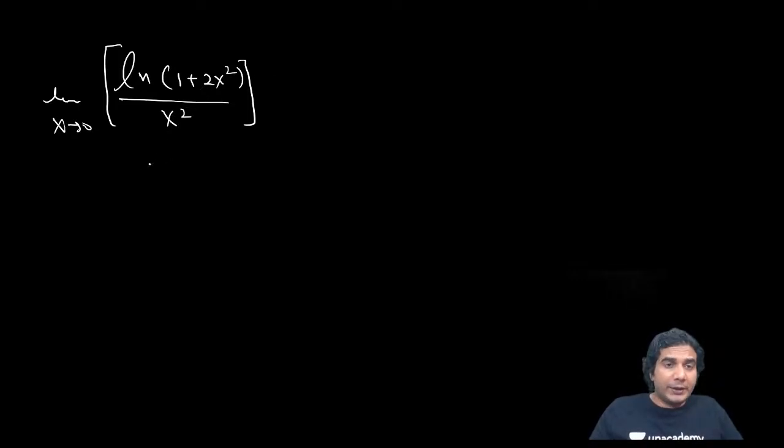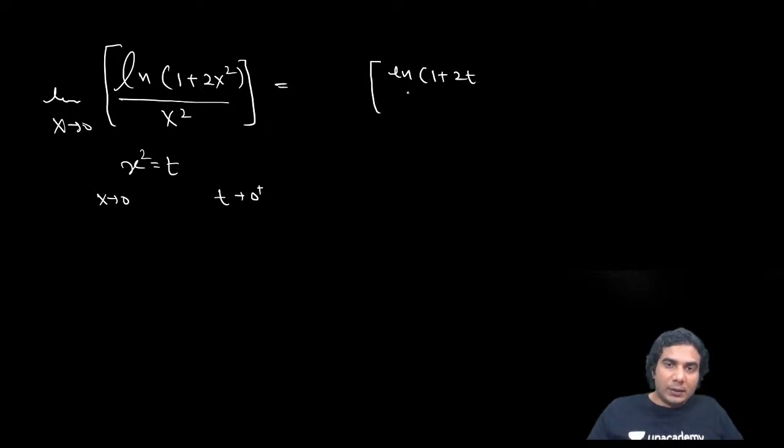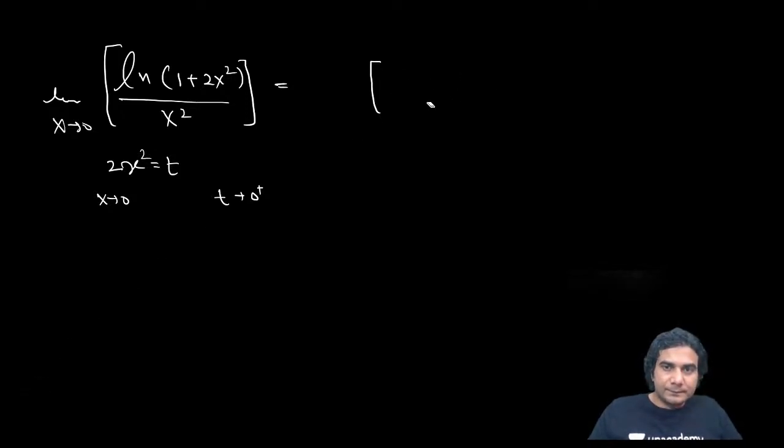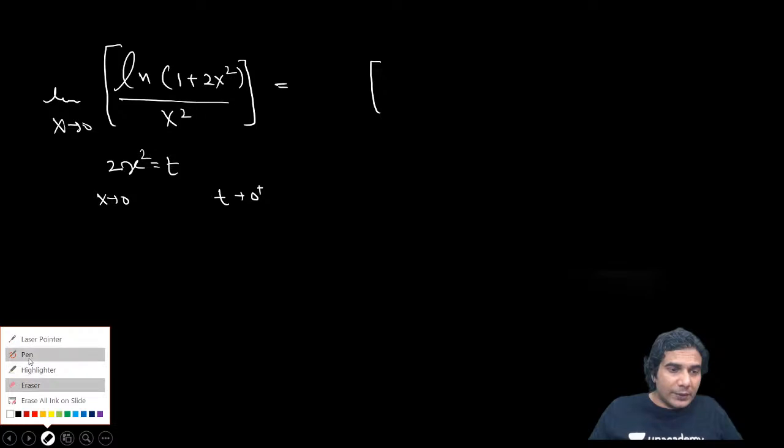All right, so let's do it. Like in the previous question, you can put x square equal to t. When x approaches 0, t will approach 0 plus. And this question will become ln of 1 plus 2t upon t. In fact, it's better to take 2x square equal to t. Then also it will be 0 plus.